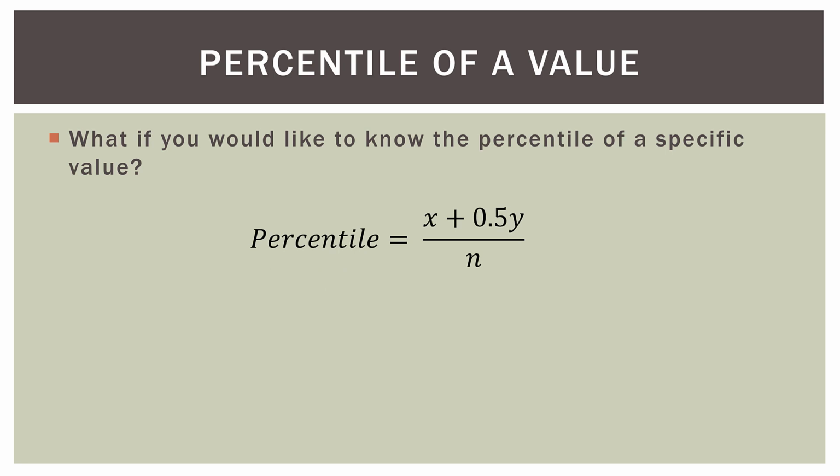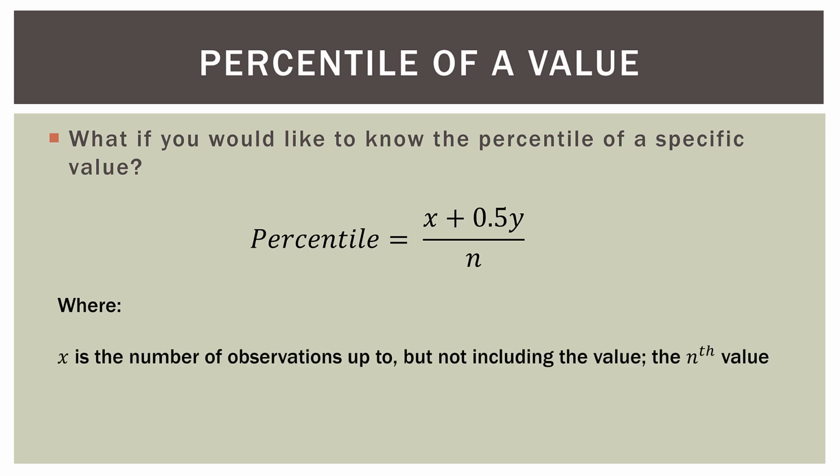So the percentile equals x plus 0.5y divided by n, where x is the number of observations up to, but not including, the value you're interested in. So we take all of our data, we sort it from smallest to largest, and then we count up to the value we want the percentile for, but we don't include it.